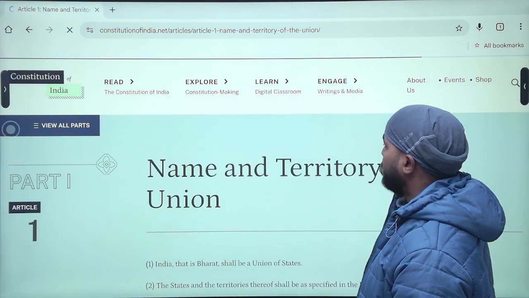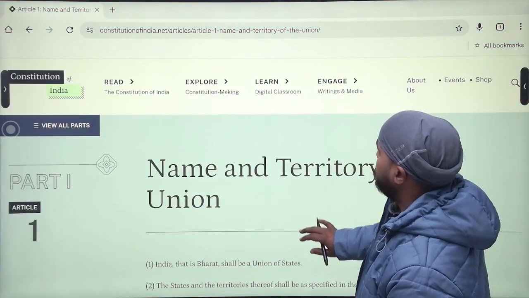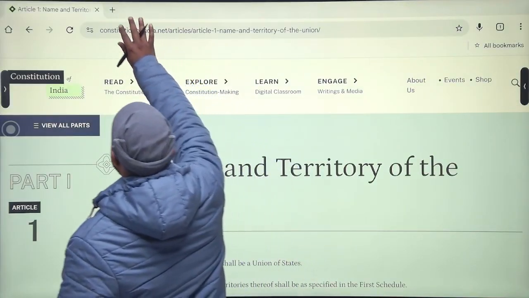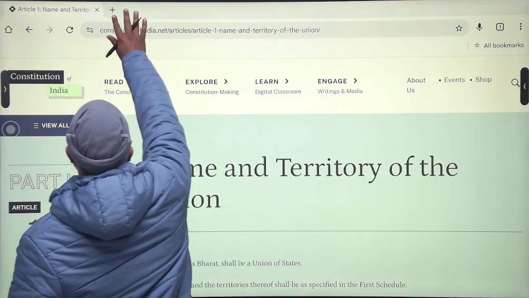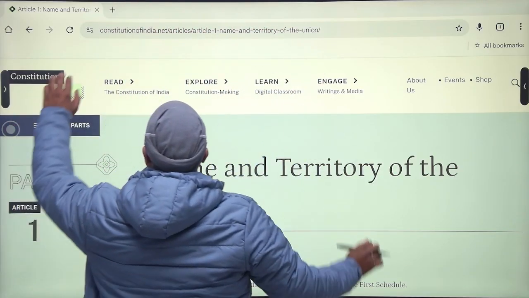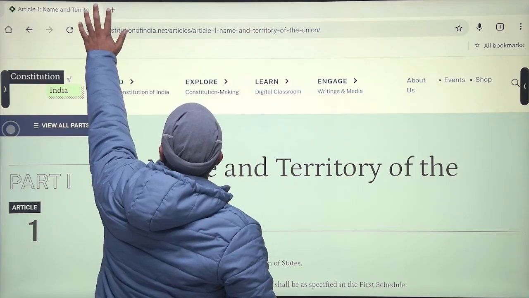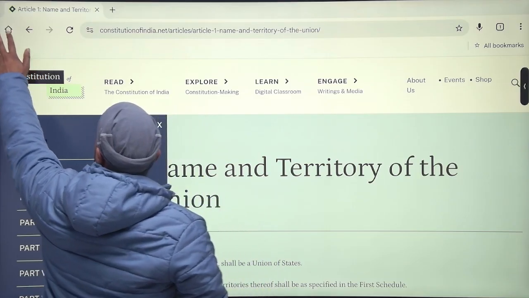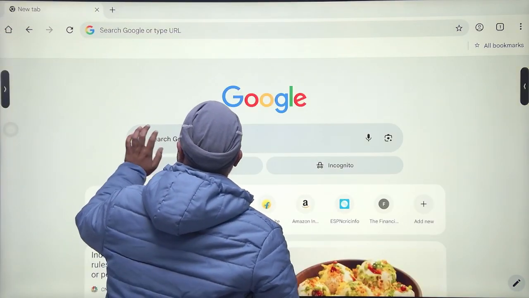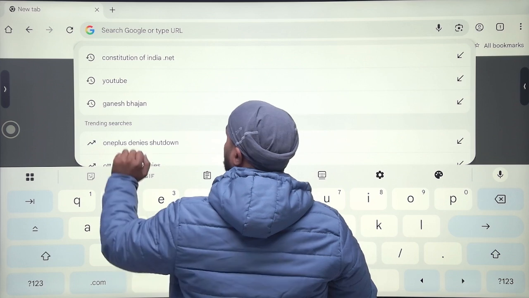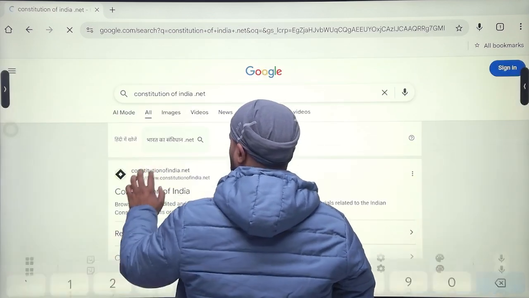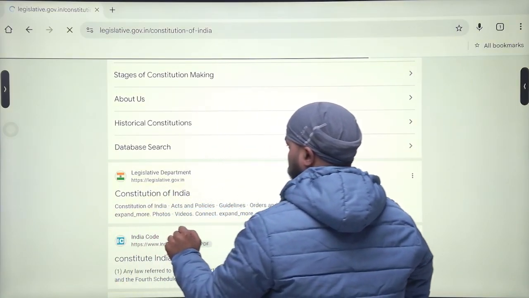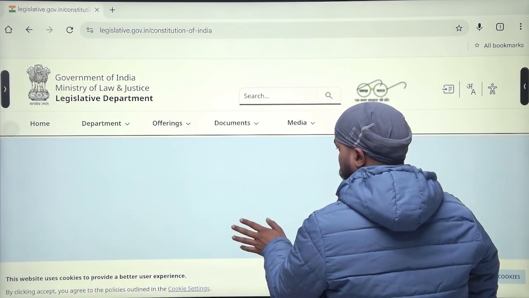Currently, let's just start with the preamble itself, not the articles, because understanding the preamble is also very important in polity. This is the foundation of Indian polity. We will also do all kinds of political philosophies, types of government, etc. But let's begin with the preamble. So for the preamble, let's see, Constitution of India. I have to download it.